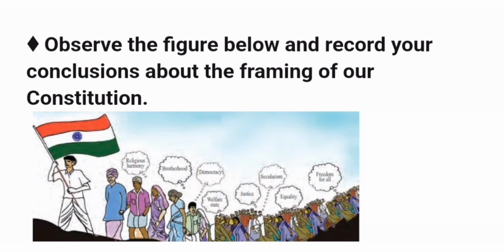Next question. Observe the figure below and record your conclusions about the framing of our constitution. First point. Individual freedom should be given priority. Next point. Civil rights must be ensured. Next point. All religions should be given equal importance. Next point. Social justice should be ensured.